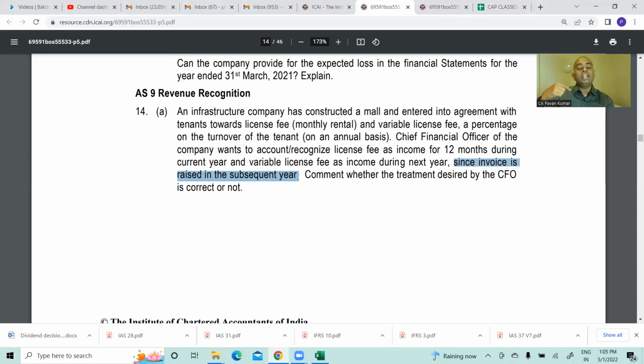Because I am generating the sales invoice in the next year, I am saying I will recognize this in the next year. Accounting Standard 9 will slap you and say, shameless guy, when is it accrued? Current year. So you have to record that when it is accrued. No, you cannot record when invoice is raised, or you cannot record when it is received. So the contention of CFO is wrong. Vrinda, you understand this example?